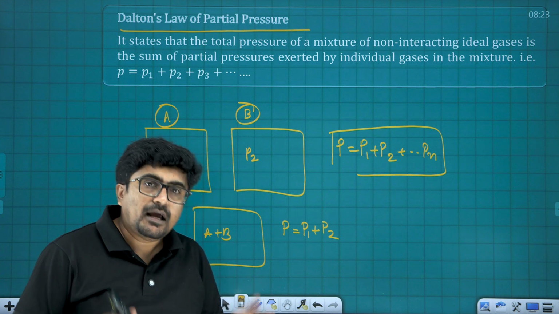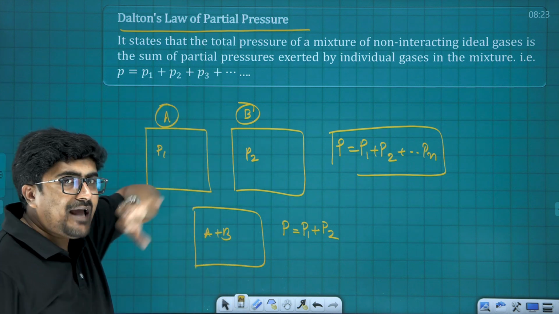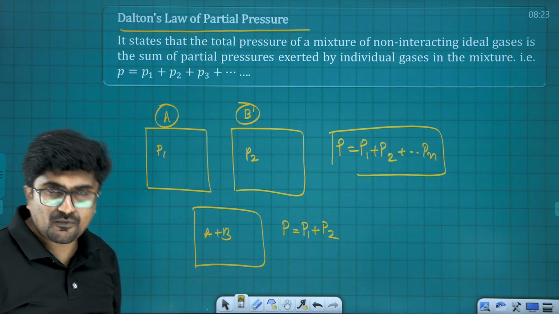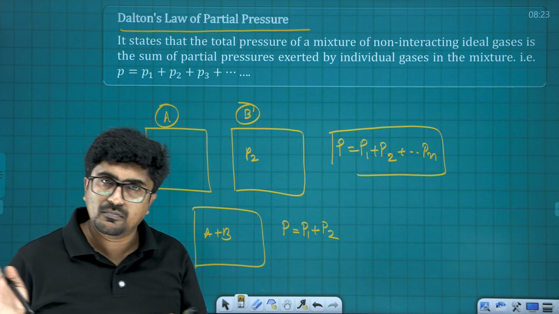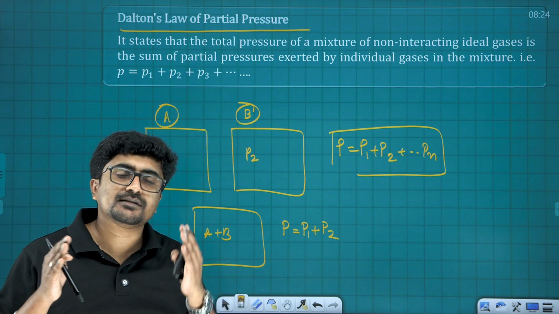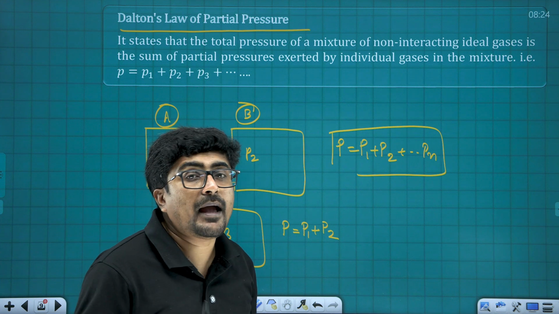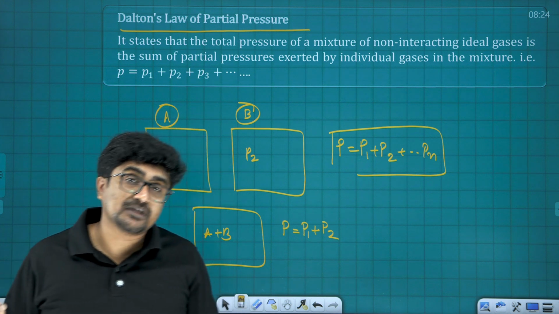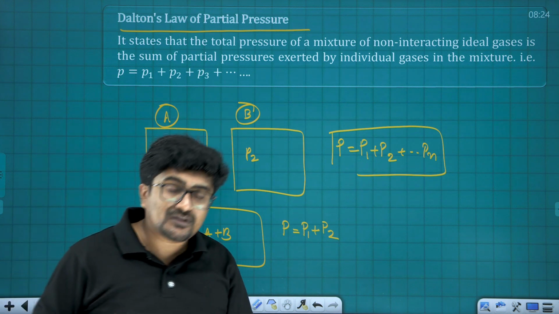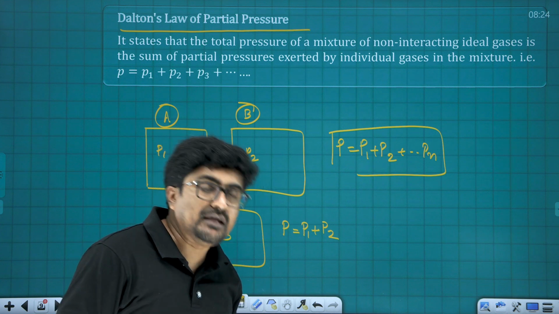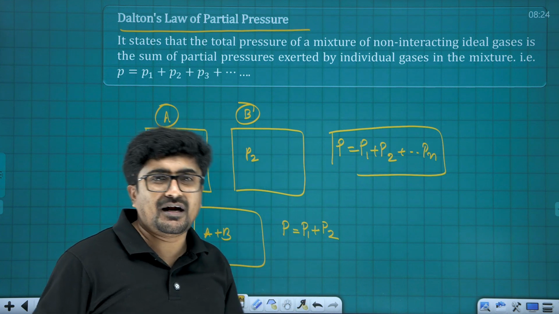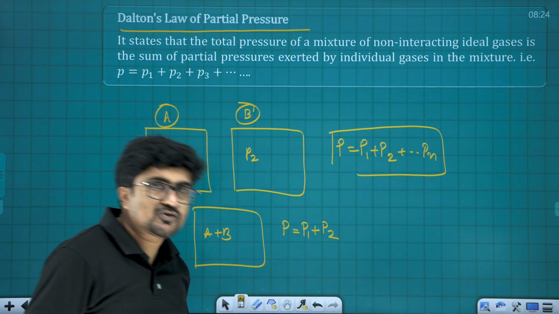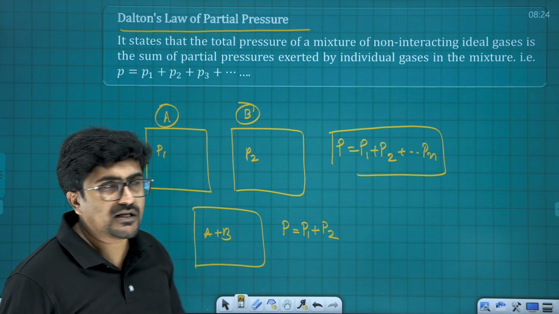I have a container, and in that container I consider a gas sample A, and the pressure due to that one is P1. Now it's completely removed. On the same container under the same conditions, this time I am going to have another sample, that is B. The pressure due to this sample is P2. Now both samples, A as well as B gas, are filled in the same container under the same conditions, I mean the temperature, then the total pressure is going to be P1 plus P2. I believe it is clear for you.